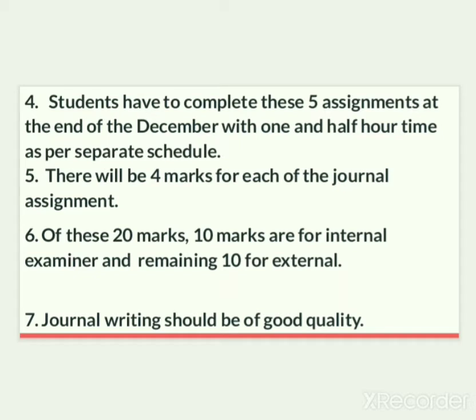So your journal work is also going to be analyzed and assessed by the internal as well as the external examiner. And let me remind you that external examiners are appointed by the board. Therefore you have to maintain quality in journal writing also. Journal writing should be of good quality. If you want good marks in journal assignments, then you have to maintain that quality. So this is all about journal work.